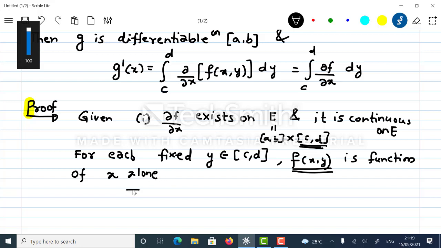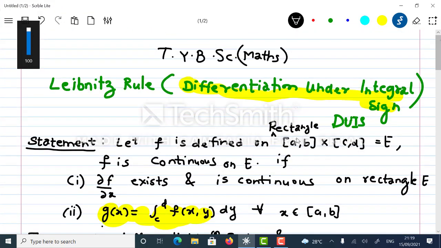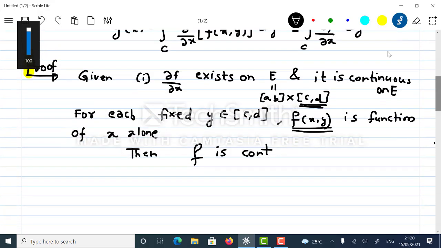Then f is continuous. I should say, f is continuous is already given at the very beginning itself. Let me check the statement. Yes, it's defined and f is continuous is already given. Then f is continuous and differentiable.